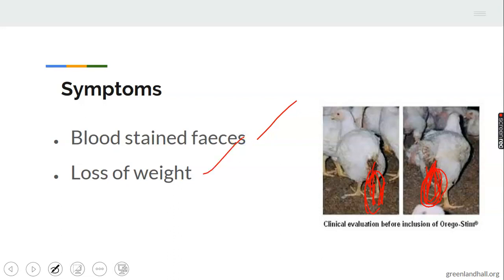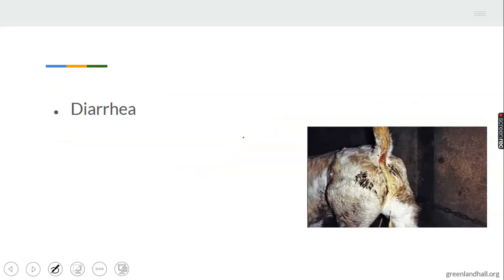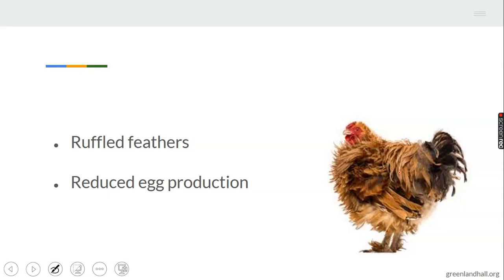Loss of weight, which is as well a common symptom of other diseases. We have diarrhea. Diarrhea, just like blood-stained feces, is constant dropping from their anus. Let's take note of that. Then refilled feathers is the most common symptom of coccidiosis. The feathers are usually irritating. So irritating.